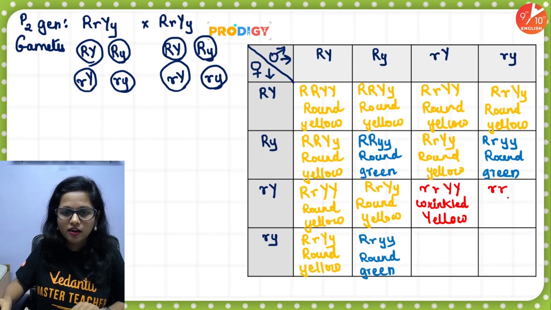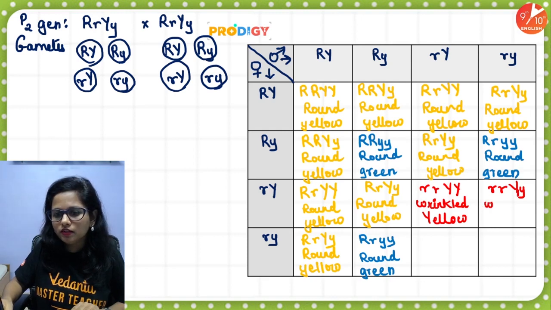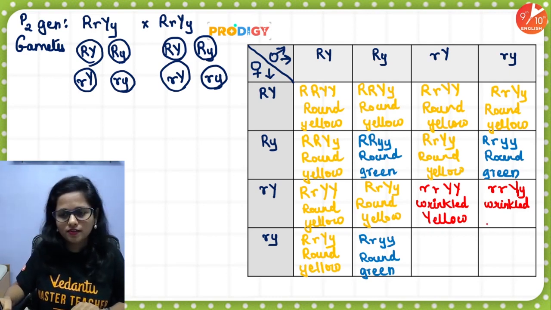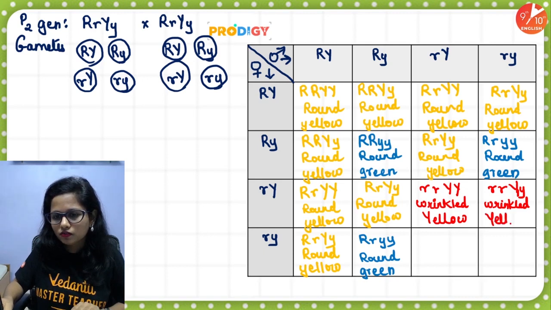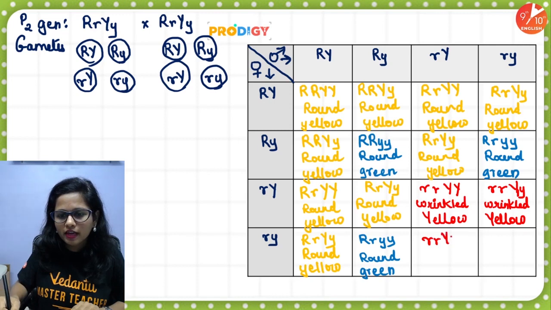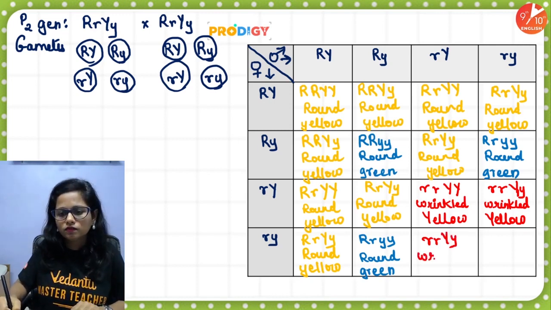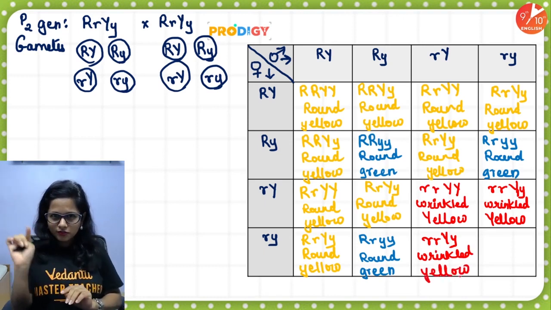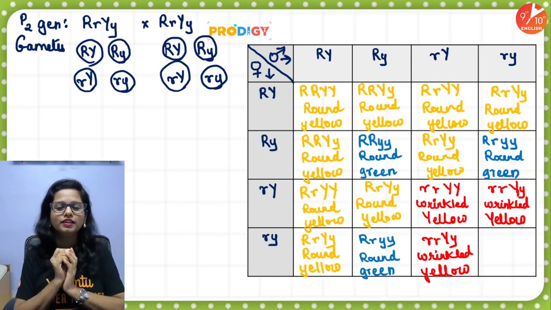Okay, then the next one. Small r, capital Y, small y. So small r is definitely wrinkled, and with at least a single capital Y, in the heterozygous condition, yeah, it's yellow. Okay, then small r, capital Y, small y. Again, wrinkled yellow. Okay, so see, another right angle triangle with wrinkled yellow.